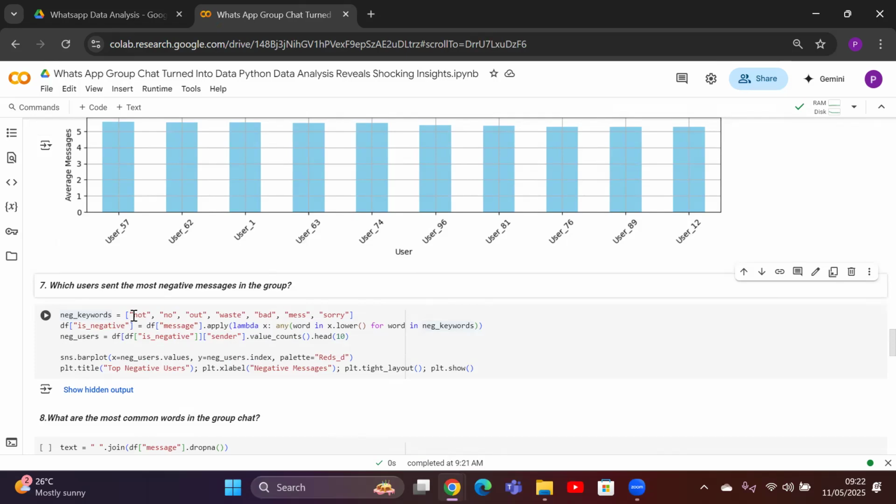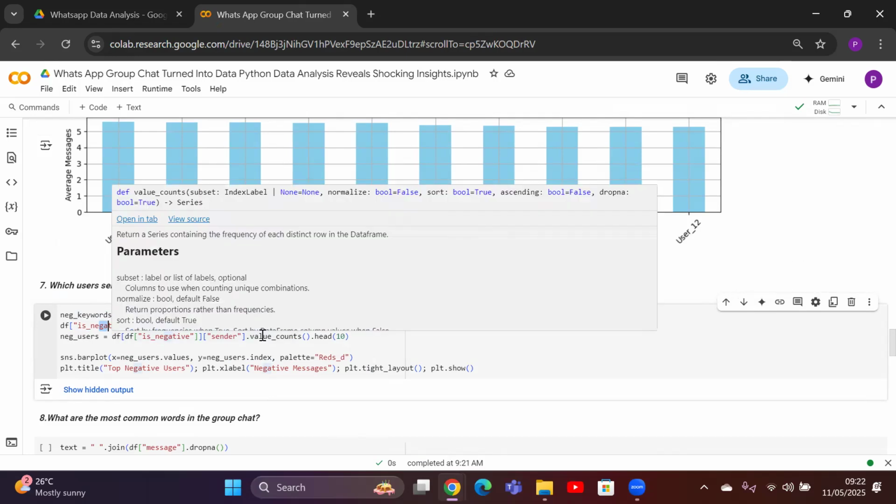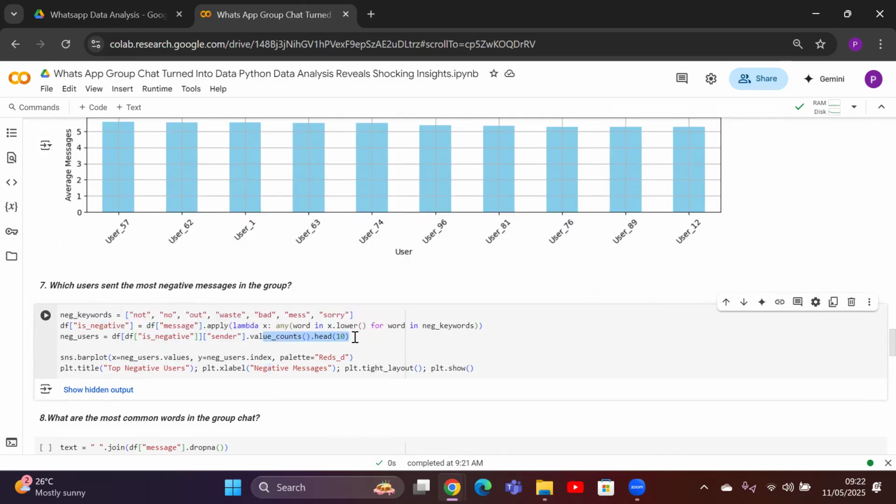We check each message for these words and create a new column called is negative to flag the negative messages. It then filters the negative messages and counts how many each user has using the value count function, and the top 10 will be printed here.